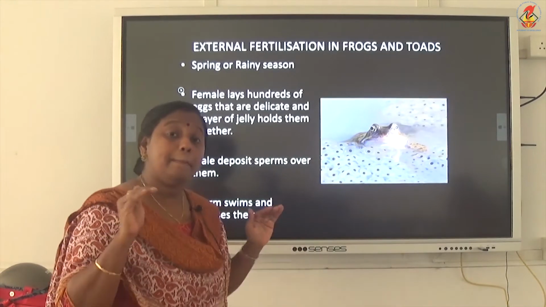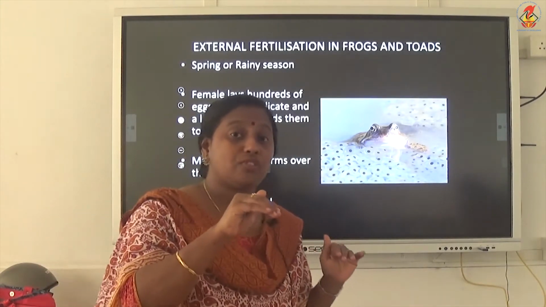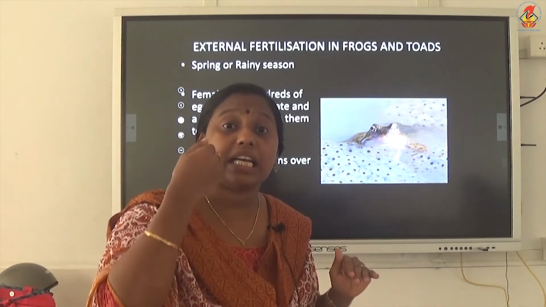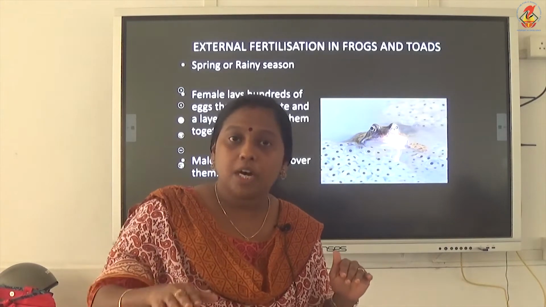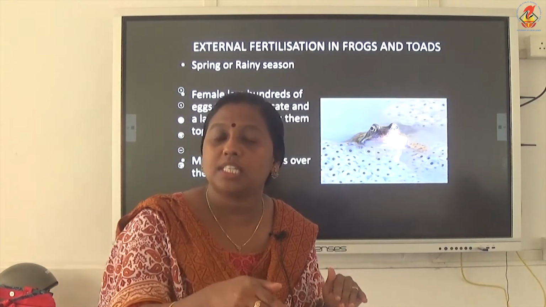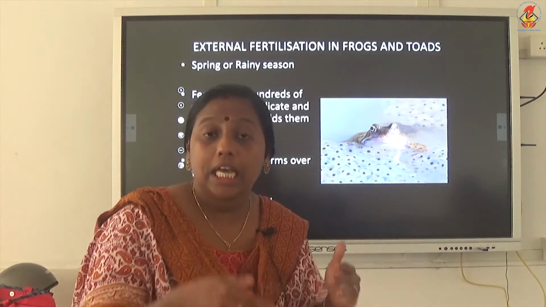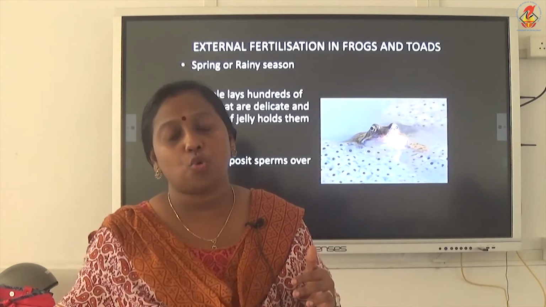And what will the male do? The male will come there and the male gamete or the sperm is again directly released into the water over the egg. The sperm will swim in this water, come towards the female gamete or the egg, and fuse with it, thereby fertilization occurs.